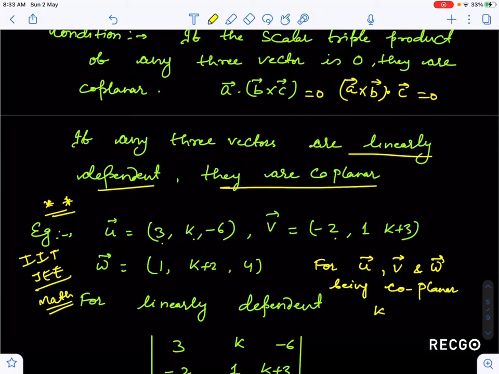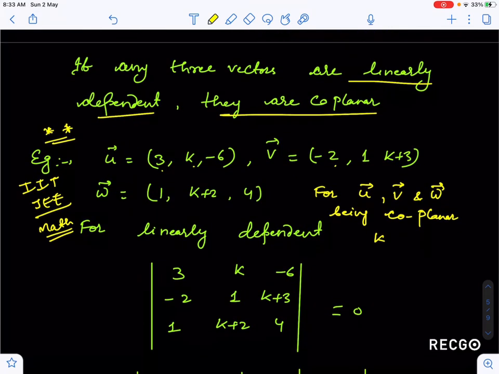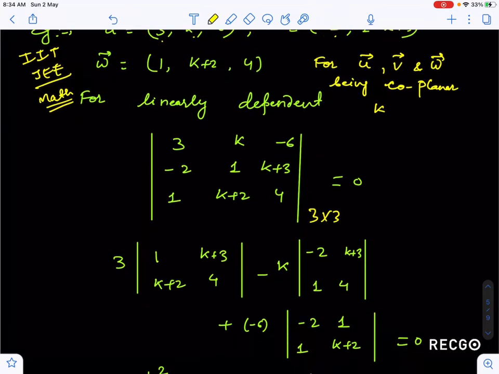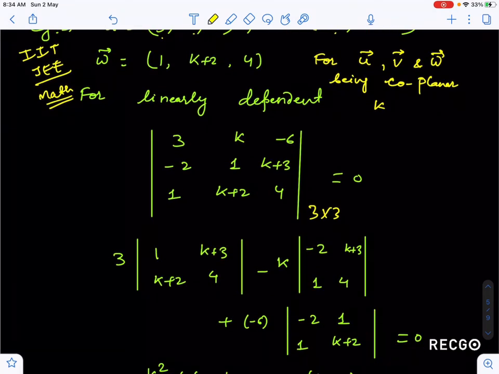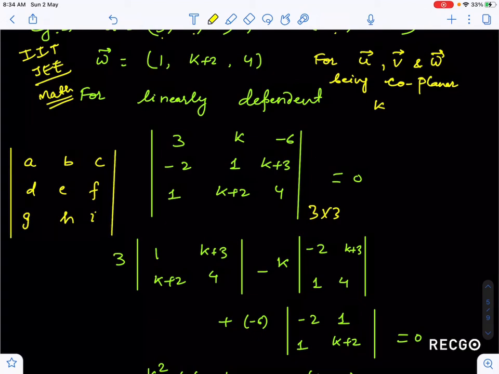For coplanar vectors, you have to make a 3 cross 3 determinant. If the 3 cross 3 determinant result is equal to 0, they are said to be coplanar vectors. I have written how you can solve this 3 cross 3 determinant. Let it be A, B, C, D, E, F, G, H, I. First you should know the signs used to solve a determinant.